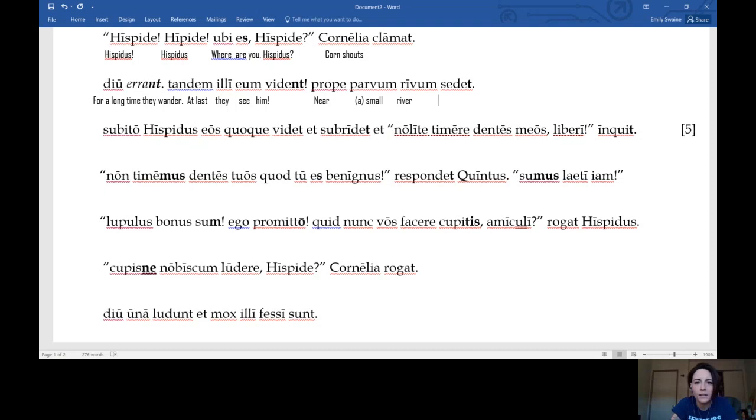Sedet. He is sitting, right? Because sedeo, sedere means to sit. The T on the end of that tells us that it's a he, she, or it doing it, and with context we know that we're talking about Hispidus. So we probably want to move this over here though, right? He is sitting near a small river. You could say stream. You could say brook. All of those work.